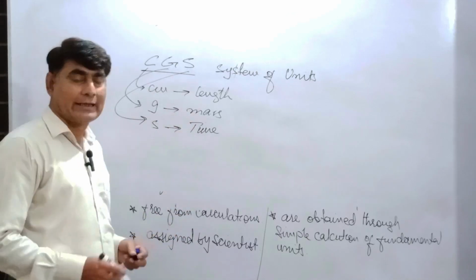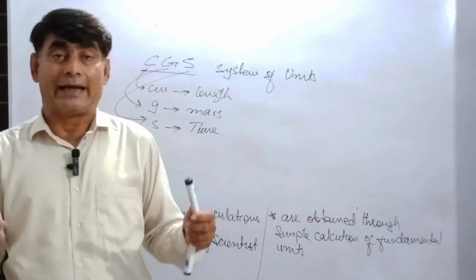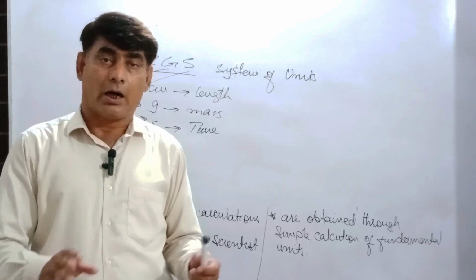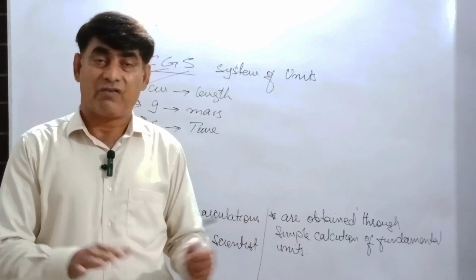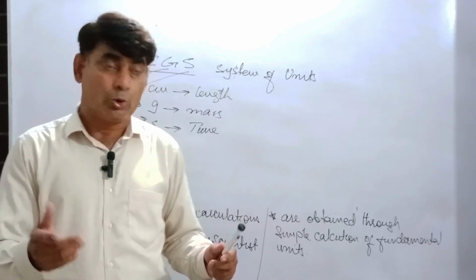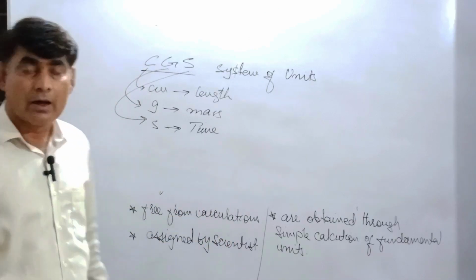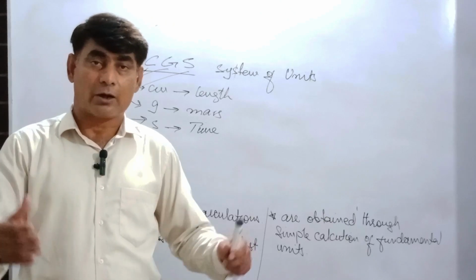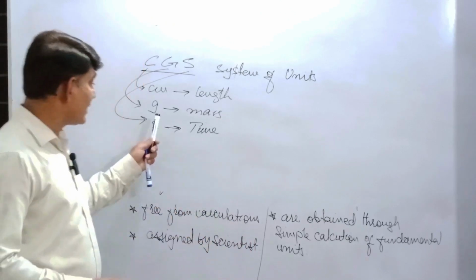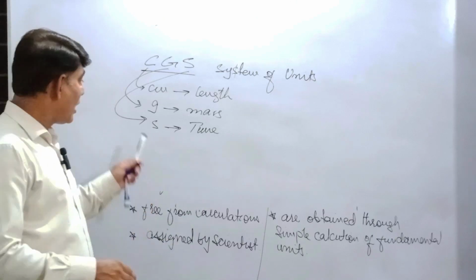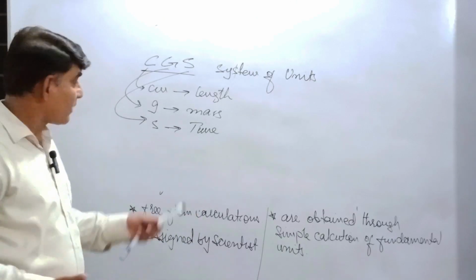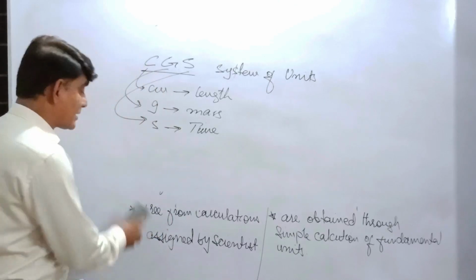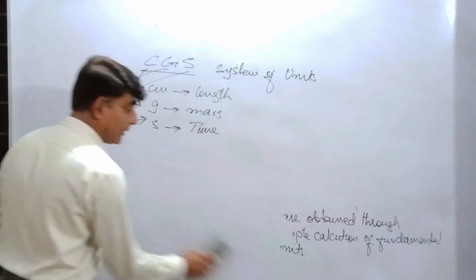Okay, now at this stage we need some more units that measure larger quantities. For example, if we are going to measure the length of the boundary of a countryside area, centimeter is a very small quantity. We are going to measure the mass of an elephant, or mass of an aeroplane, or mass of a car. The gram is a smaller unit. So a larger number we have to mention for such types of units. Okay, now after it there is a system of units known as the metric system of units.